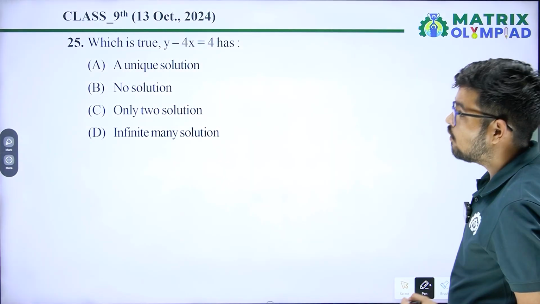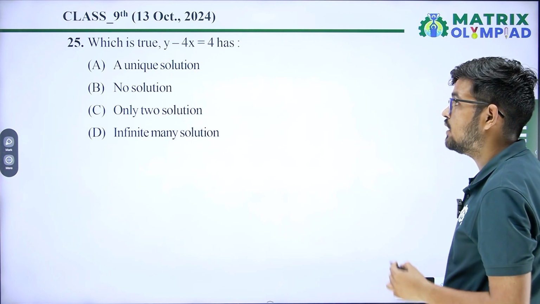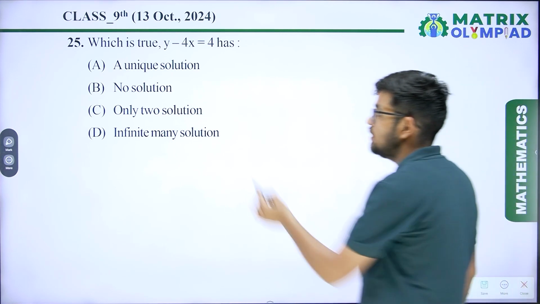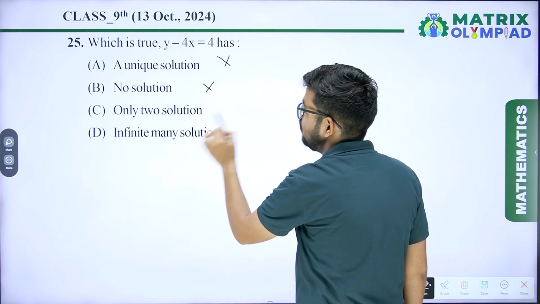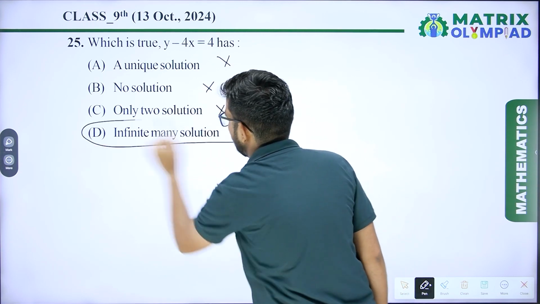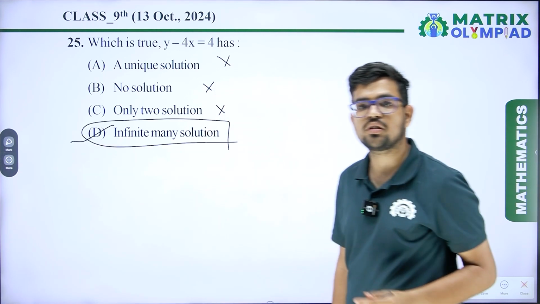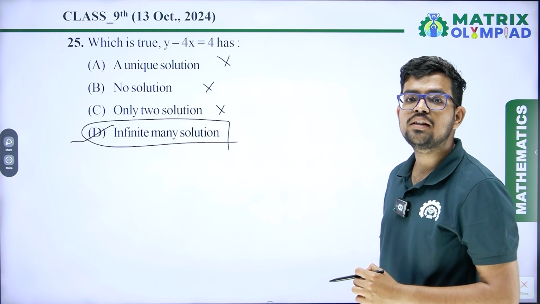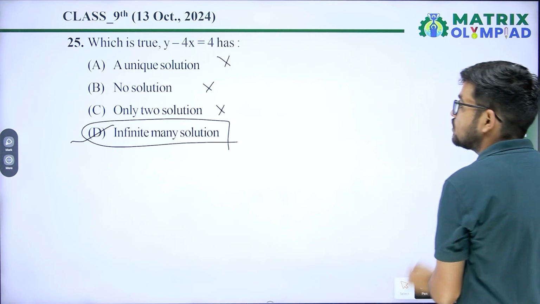Next question: which is true? y minus 4x equal 4 has a unique solution? No. No solution? No. Only 2 solutions? No. Infinitely many solutions? Why? A linear equation in 2 variables always has infinitely many solutions.